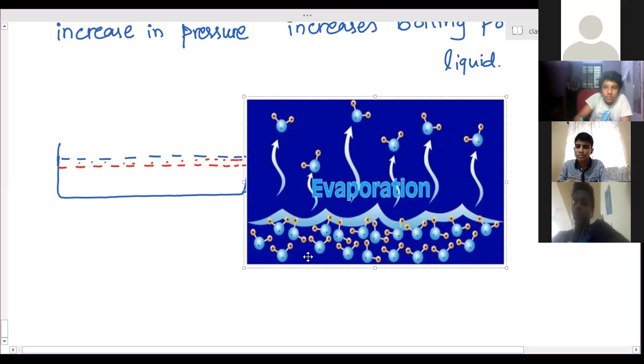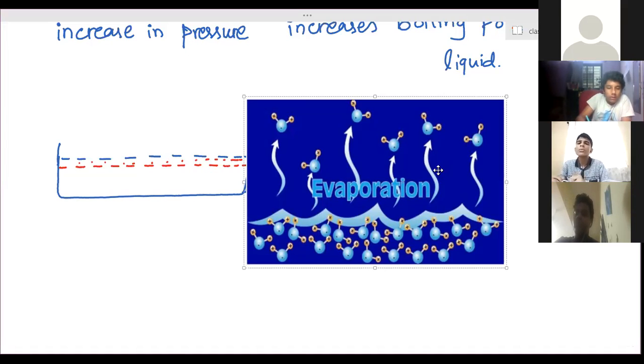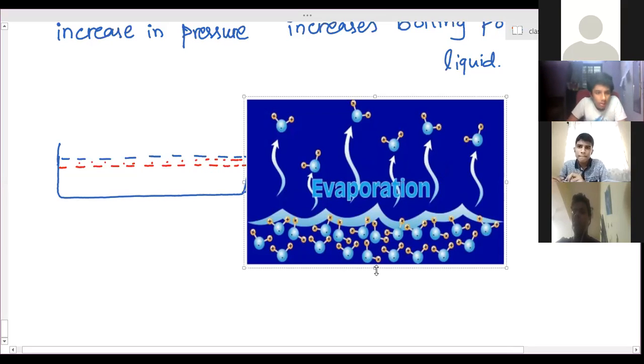Therefore, a smaller number of particles, layer by layer, are getting converted into gaseous state. So they don't need direct heating. We are not supposed to heat them directly. They are absorbing heat energy. Since fewer particles are converting into gaseous state, they need very little heat energy. So they will absorb heat energy from the remaining particles or from the surroundings, overcome the force of attraction and move away. They have been bound inside the liquid.